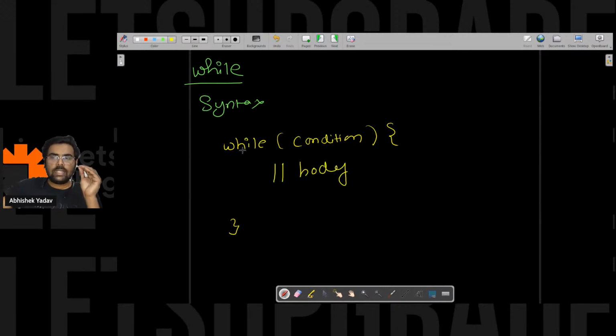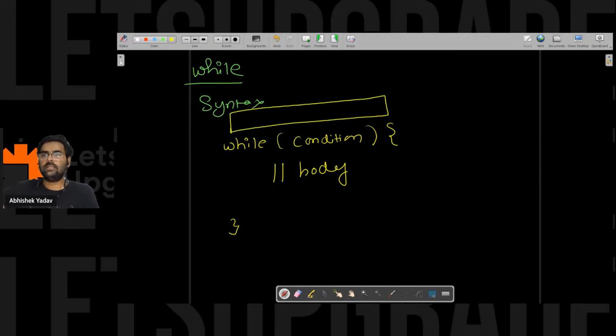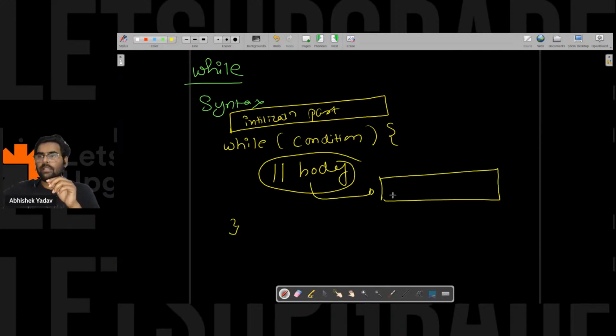And outside of the while keyword you have the initialization part. And inside the body you have the updation part, right? This is the syntax.